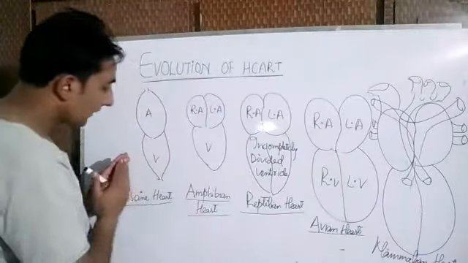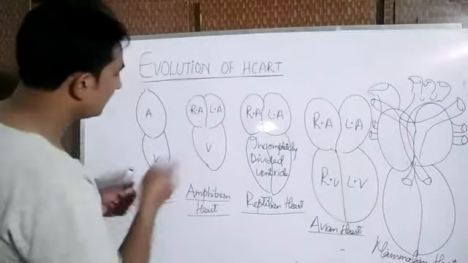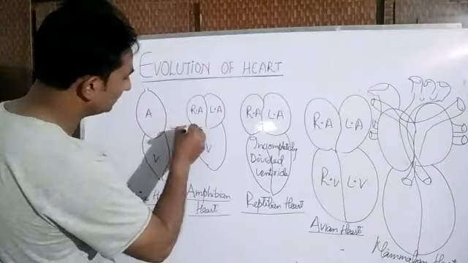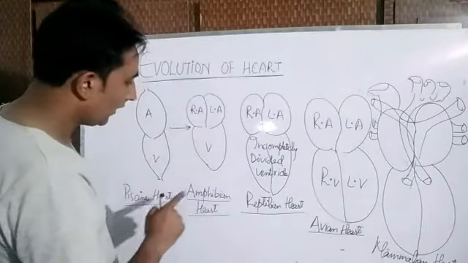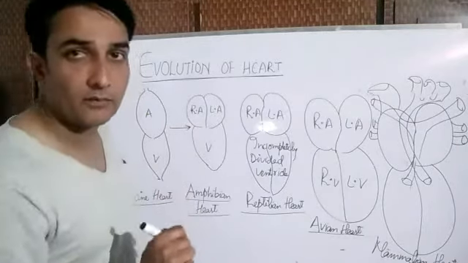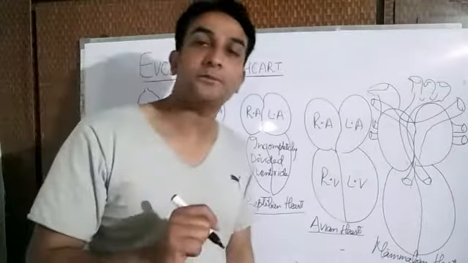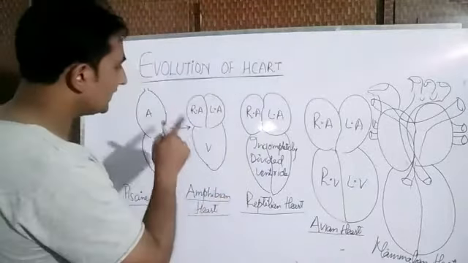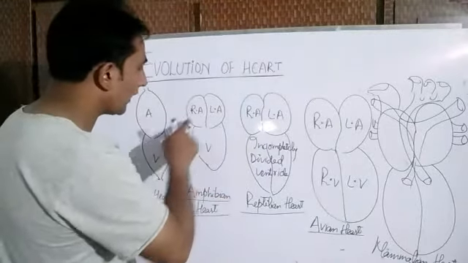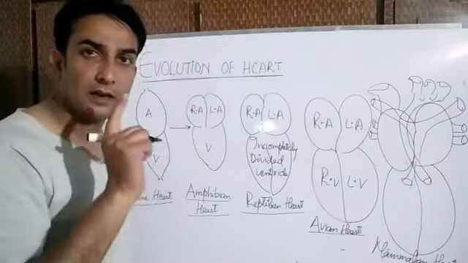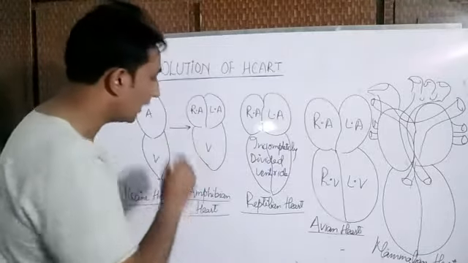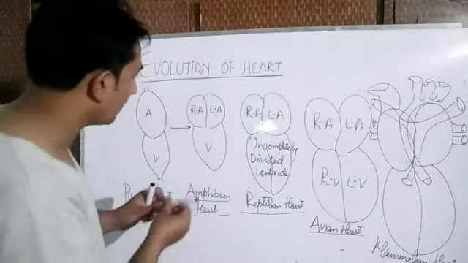After that, when we move a step forward, when we go towards the amphibians, you can take the example of the frog, which we call Rana tigrina. In amphibians, you will see there is a three-chambered heart. There are two auricles, the right auricle and the left auricle, and there is a single ventricle. So in the case of amphibians, the heart is three-chambered.